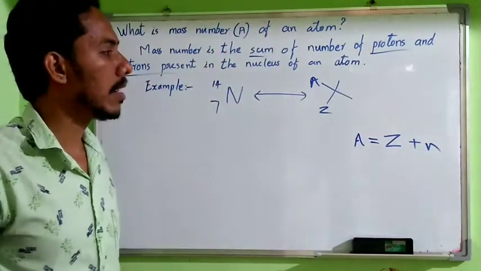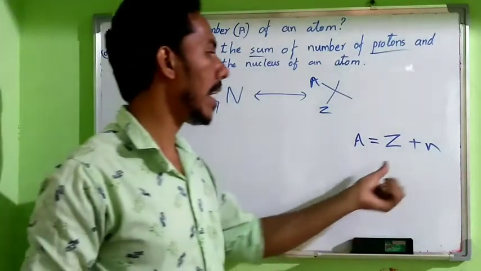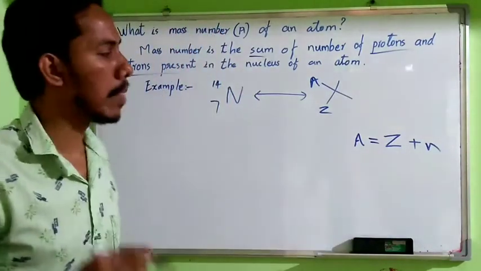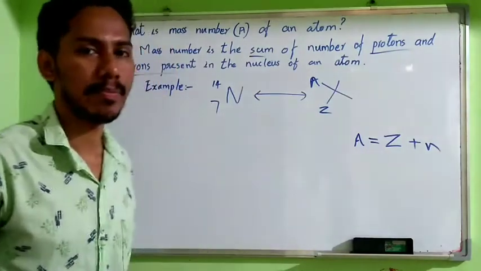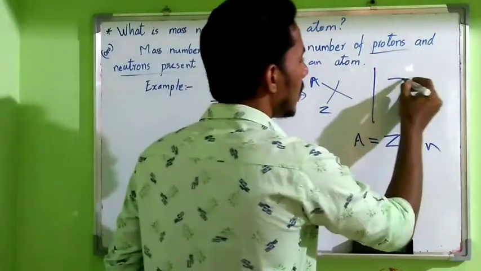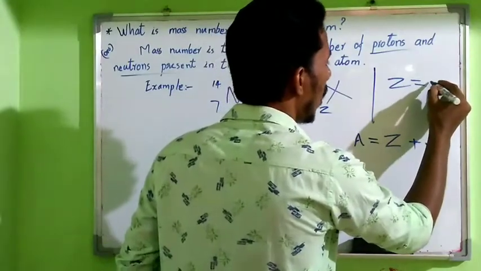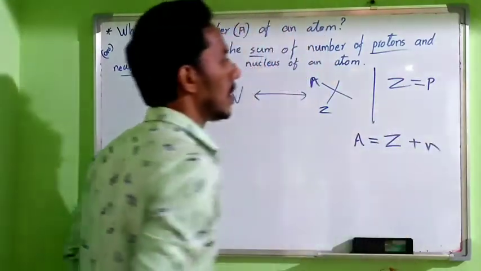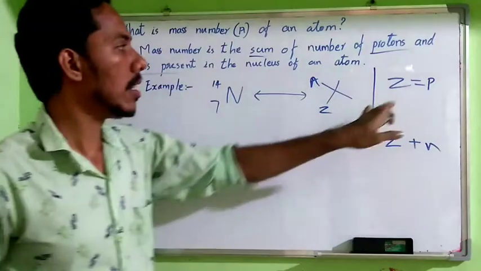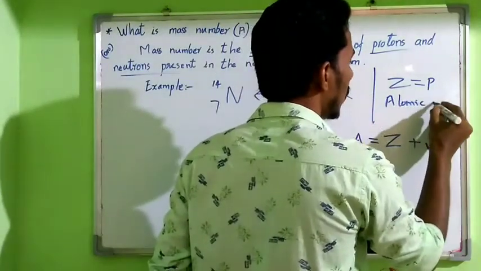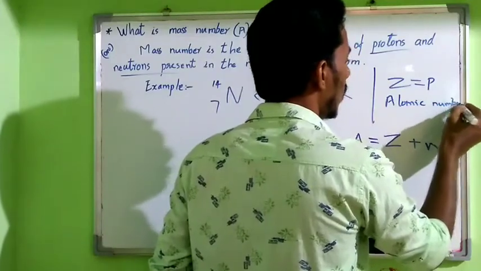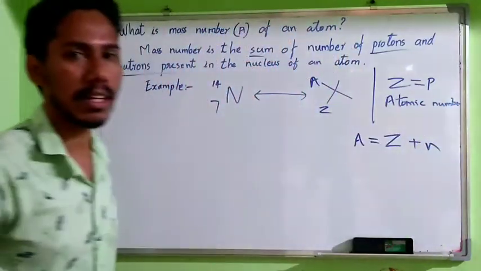So we can find the mass number of an atom by adding the number of neutrons and the atomic number, or number of protons, present in an atom. At any time, Z is equal to the number of protons present in an atom. It is also the atomic number. Okay, Z, the atomic number, is always equal to the number of protons in a nucleus.